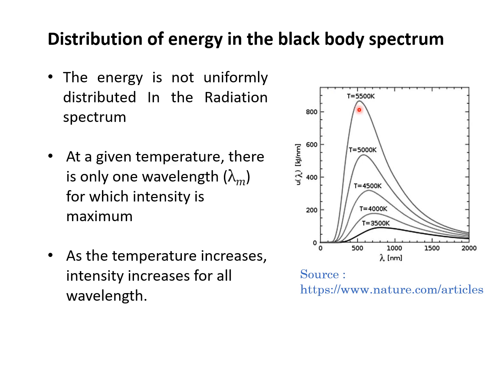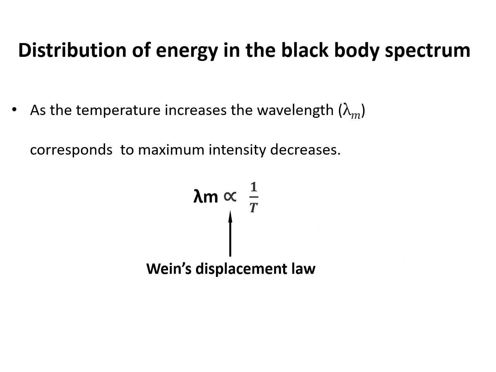Here we denote it as lambda m, the wavelength corresponding to the maximum intensity. Next, as the temperature increases, intensity increases for all wavelengths.